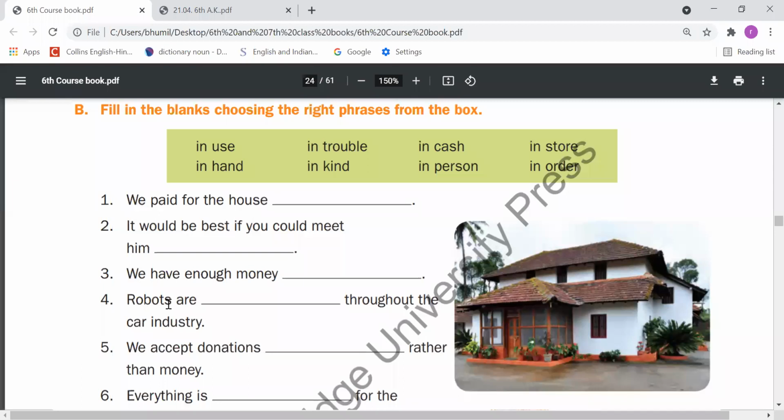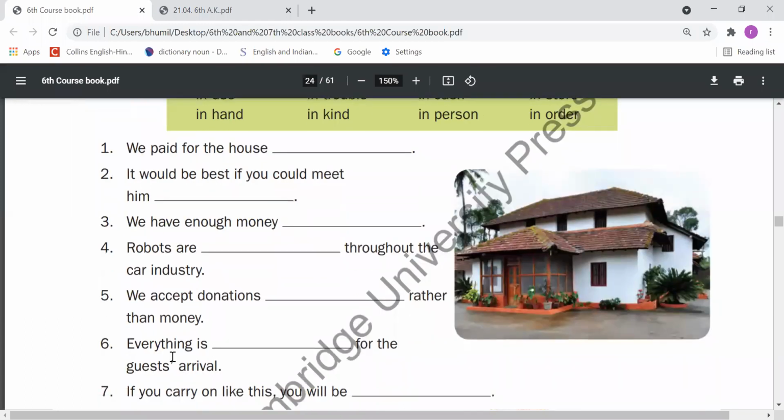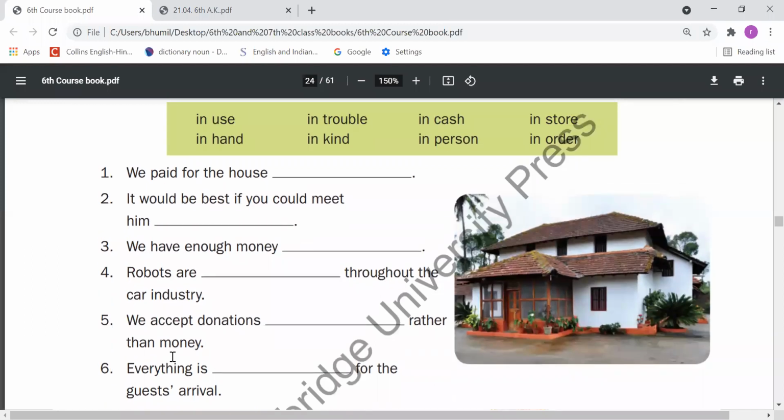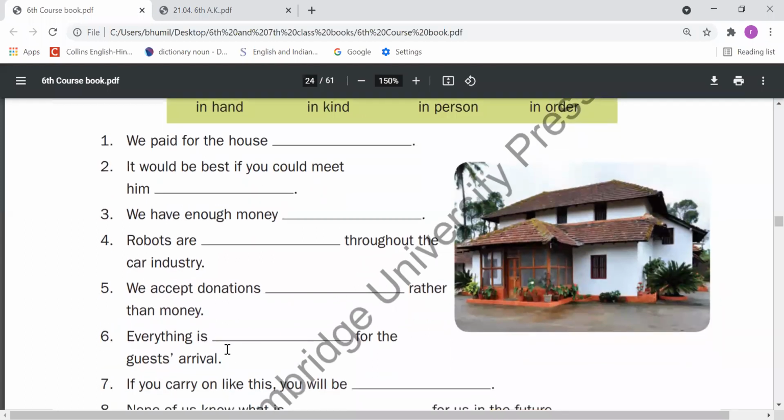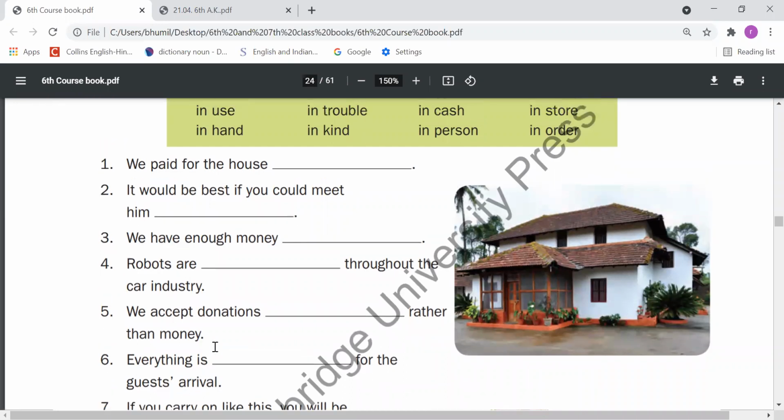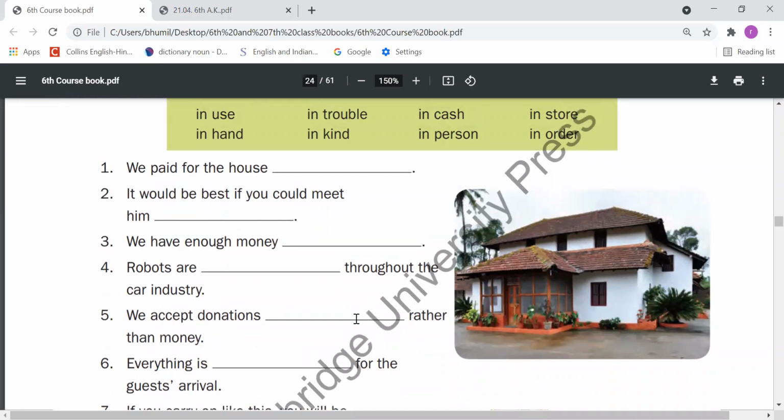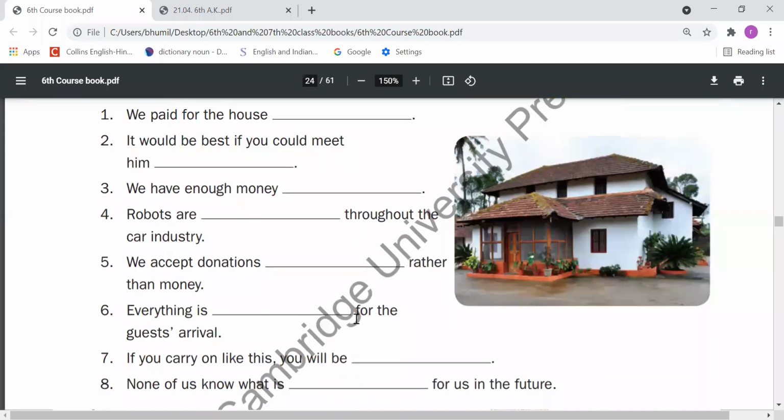Next, robots are in use throughout the car industry, means utilized. Robots are utilized or in use throughout the car industry. So next, number 5, we accept donations in kind rather than money. We accept donations in goods or services rather than money. Next, everything is in order, everything is in correct condition for the guest's arrival.